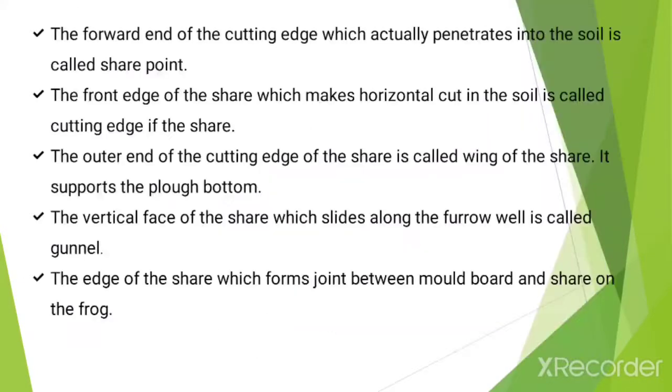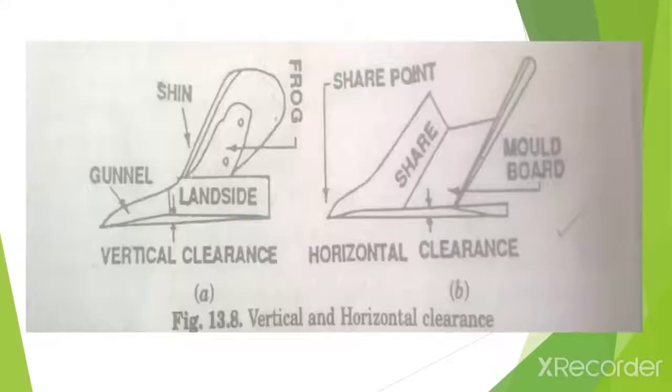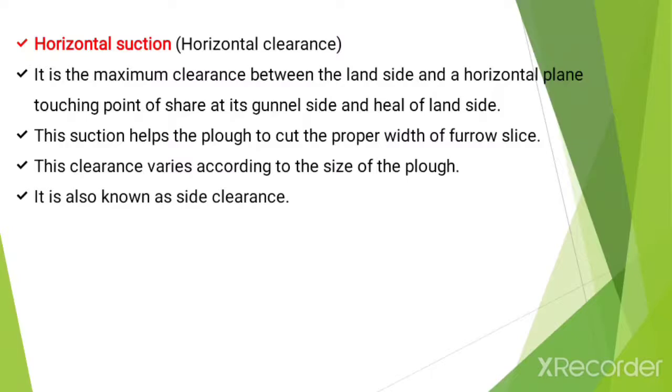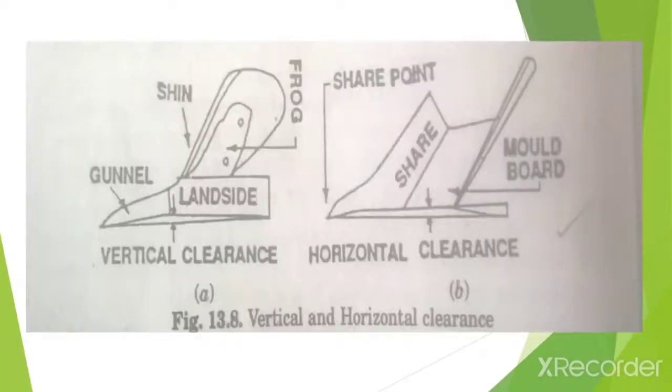Now let's learn what is meant by vertical suction and horizontal suction. Vertical suction is the maximum clearance under the landslide when the plow is resting on a horizontal surface in a working position. This is the vertical distance from the ground measured at the joint point of the shear and landslide. It helps the plow to penetrate into the soil to a proper depth, and this clearance varies according to the size of the plow.